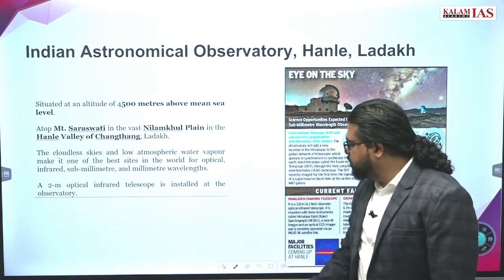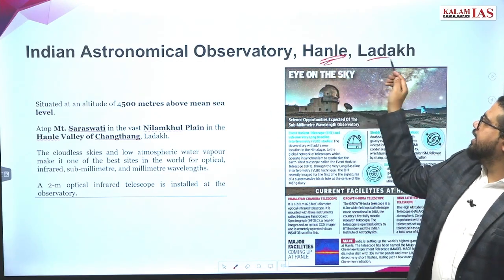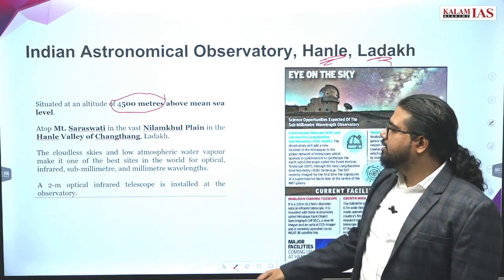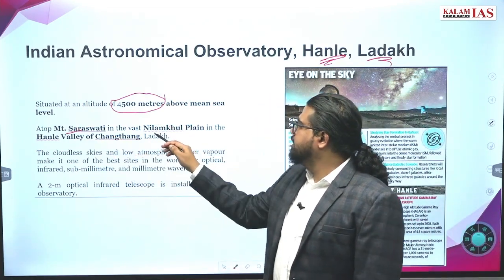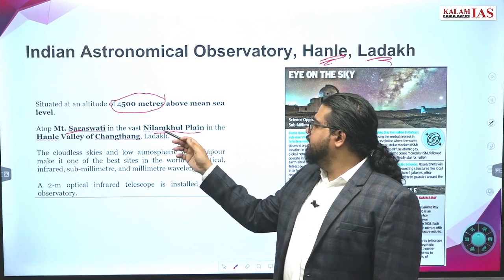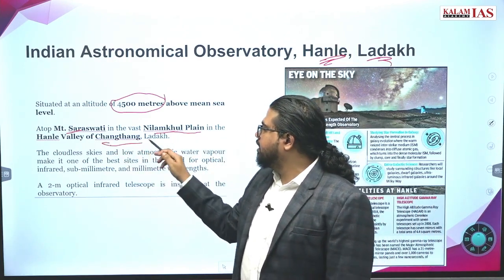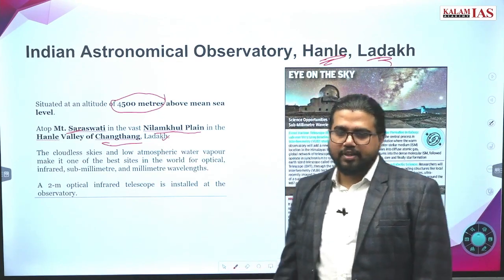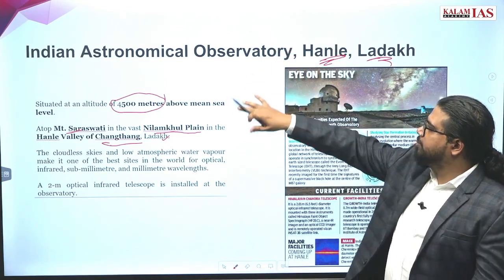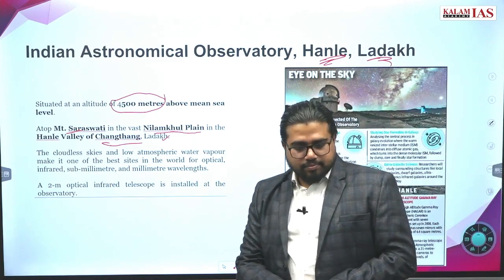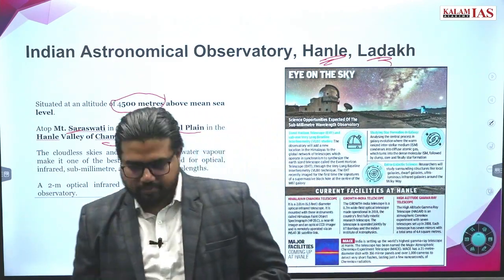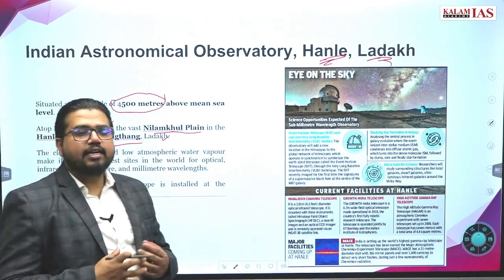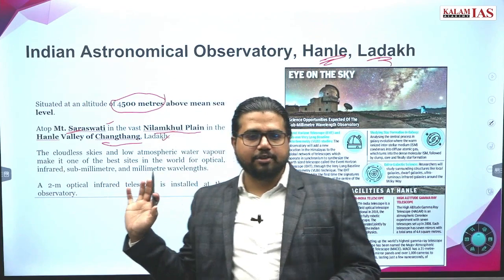Indian Astronomical Observatory, where is it? Hanle in Ladakh. It is around 4,500 meters above mean sea level, at the top of Mount Saraswati, in the Nilamkul plain in the valley of Changtang, Ladakh. Why are we keeping this astronomical observatory in Ladakh? It is at this much height, which means it is free from atmospheric pollution and all these kinds of things.